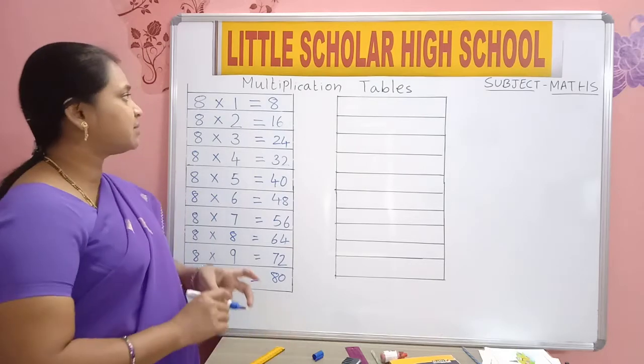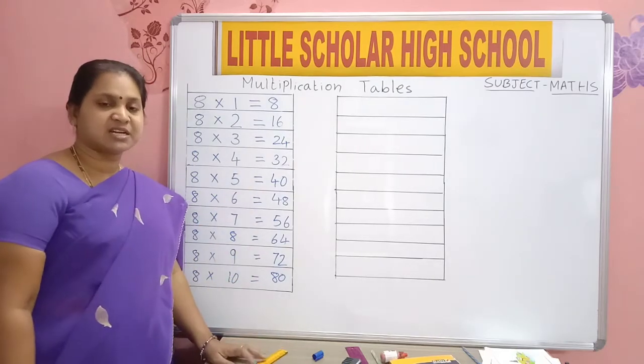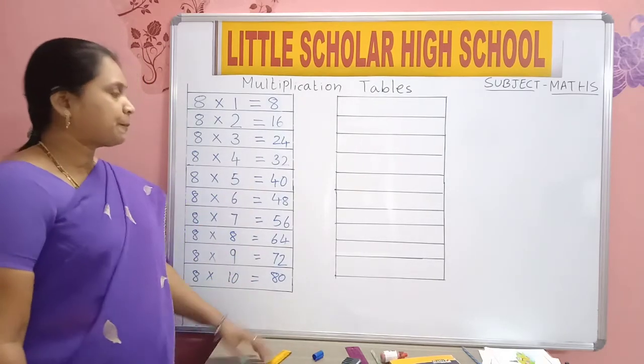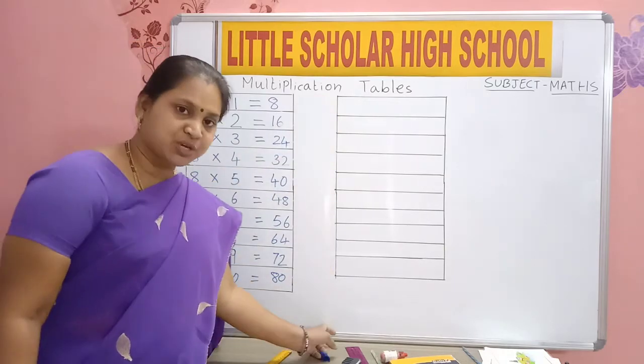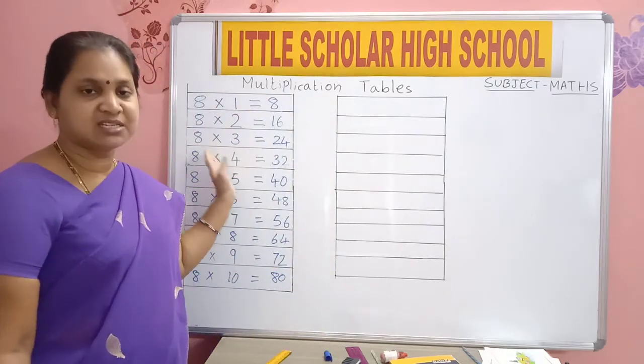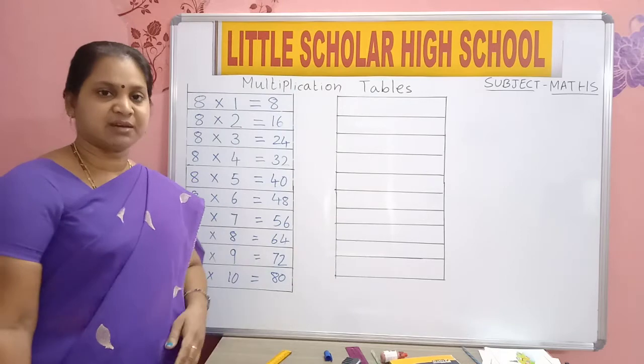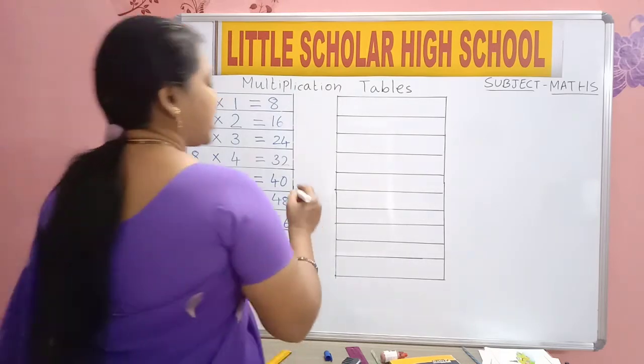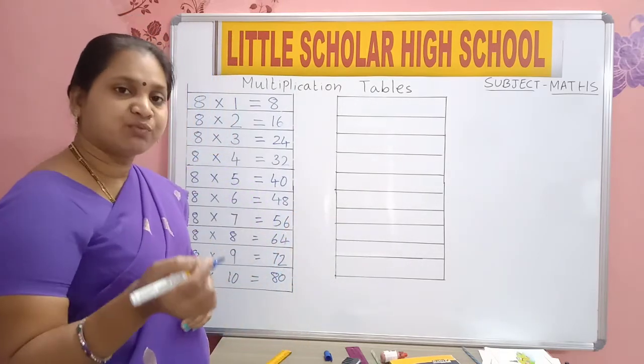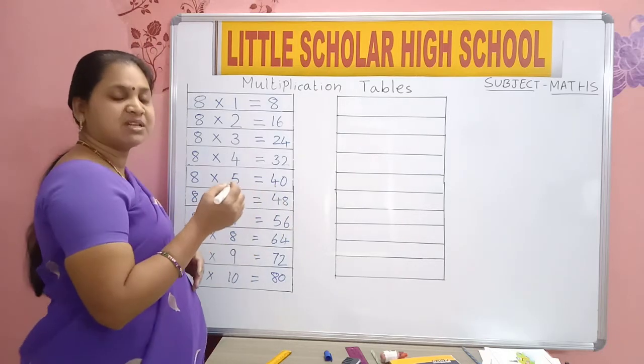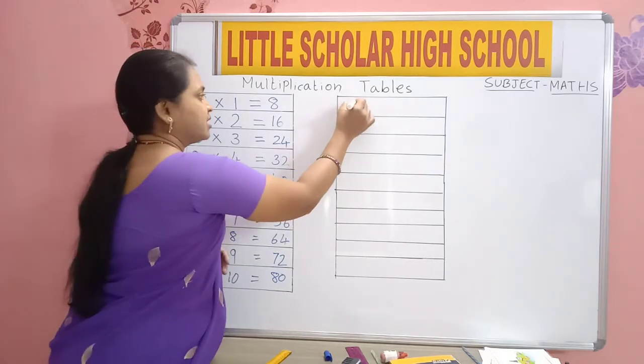After the 8 table, the 9 table. Shall we start writing the 9 table? Yes. Divide the paper into 2 equal halves. On one side write the 8 table, on the other side write the 9 table. For the 9 table, we will start with number 9.